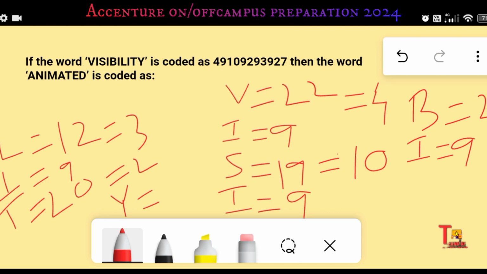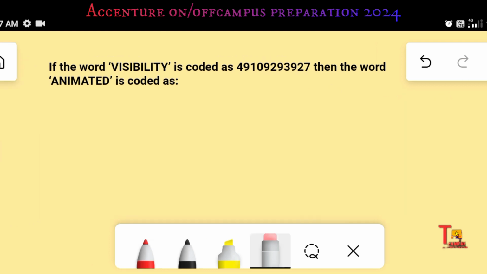So 2 plus 5 is equal to 7. So just concatenate the numbers: 4, 9, 10, 9, 2, 9, 3, 9, 2, 7. This is actually this, and you just add this number, then you will get this, right? So in a similar way you have to code "animated". I hope you got the logic, then you can now solve the problem, right?